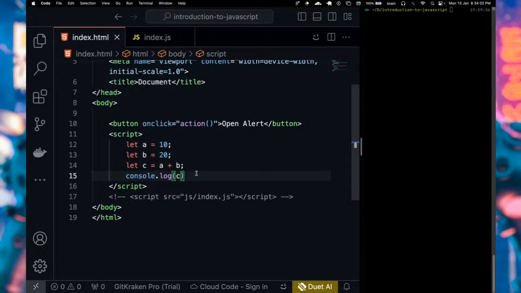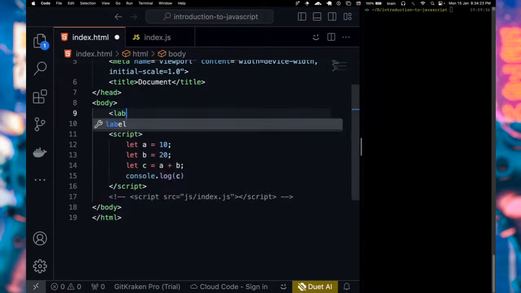You can create maybe a paragraph or a label, or a button, or some elements on your DOM, and then render the value of your JavaScript code into that particular element.